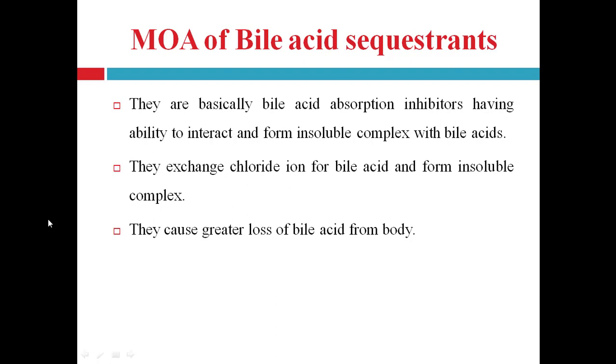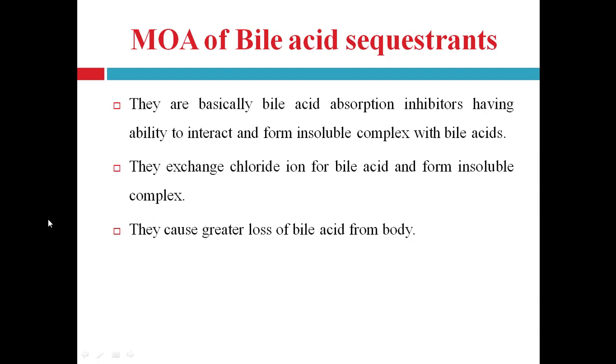Mechanism of action of bile acid sequestrants. As we know, they make an insoluble complex with bile acid and inhibit the reabsorption of the bile acid. They are basically bile acid reabsorption inhibitors having the ability to interact and form insoluble complexes with the bile acids. That's why they inhibit the absorption of the bile acid. So what happens?